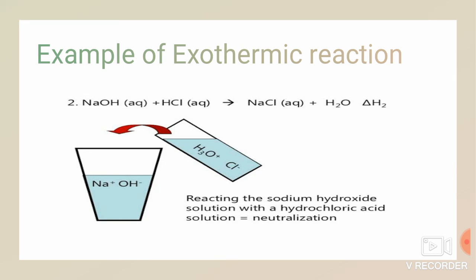When we add sodium hydroxide and HCl into one test tube, we can observe that heat is evolved. The test tube becomes warmer, which means the heat is given out from the reaction. That is the reason why we feel warmth around the test tube. So it is an example for exothermic reaction.